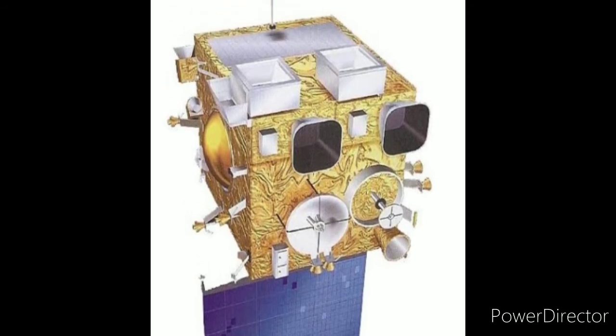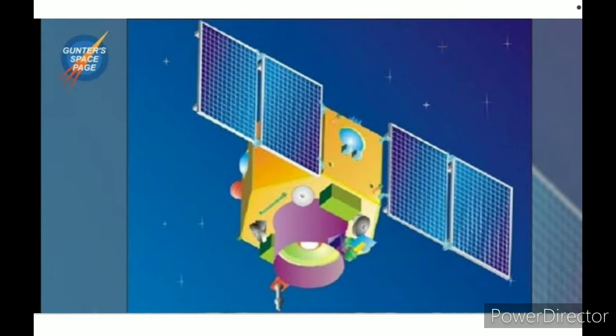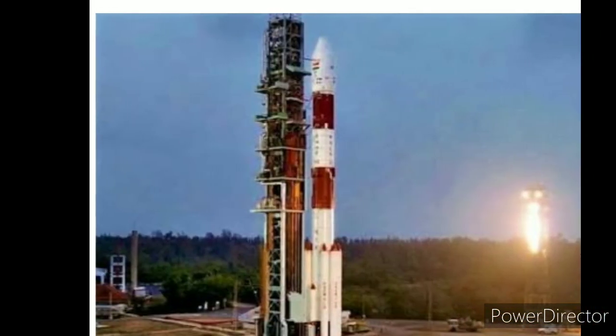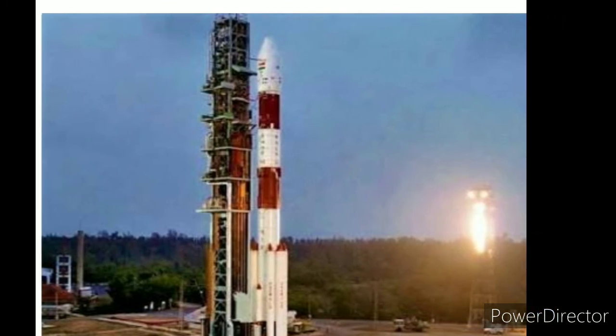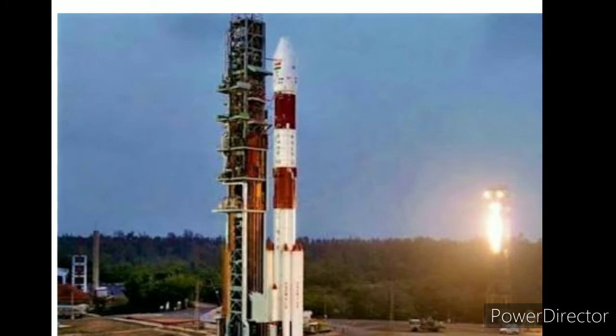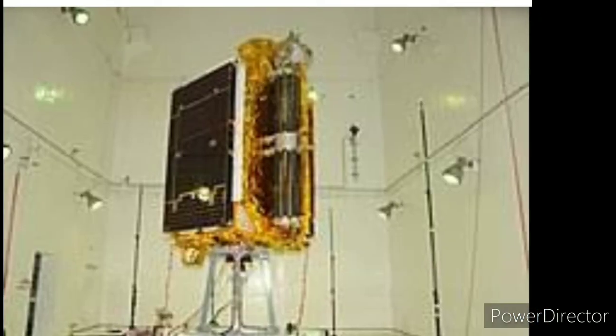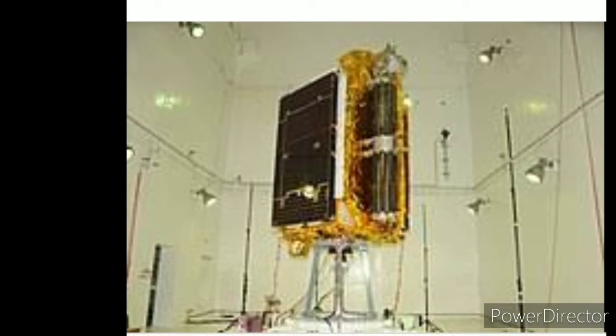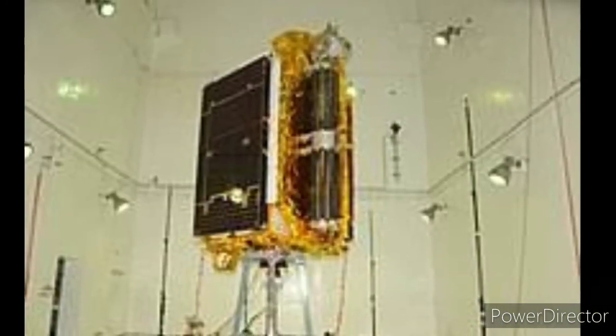Then Cartosat-2, launched in January 2018, for Earth observation. Another one, the Cartosat-2 100th satellite, was also launched in the same year to watch border security. Then GSAT-6A, March 2018, is for communication.